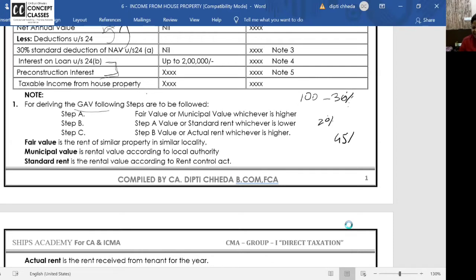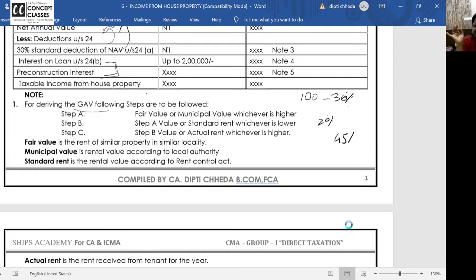I am saying to Priya, give me 20,000 rent by check, and the 10,000 rent you send in cash to my home, under the table. To the government we will show 20,000. What's the benefit to me? I will show lower income, lower tax. What's the benefit to Priya? She will have to pay only 20,000 in white, legal income. The 10,000 she is earning is illegal income, and she is paying me.